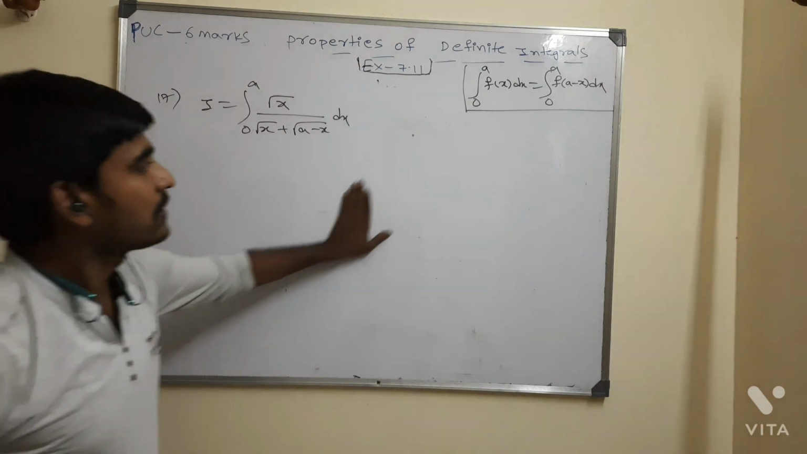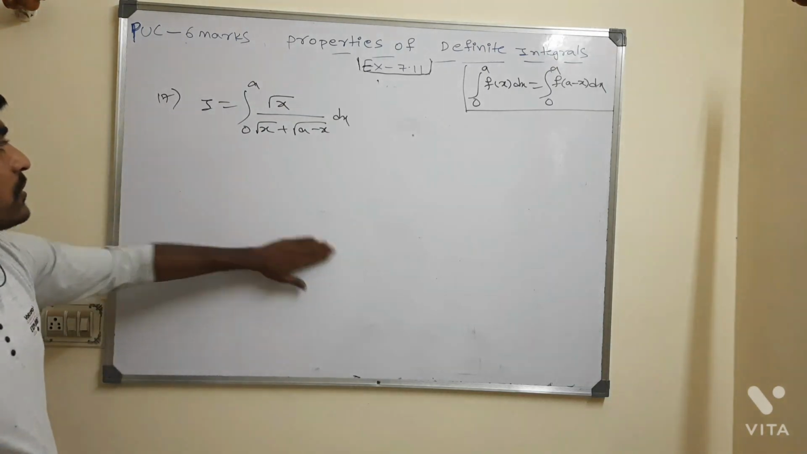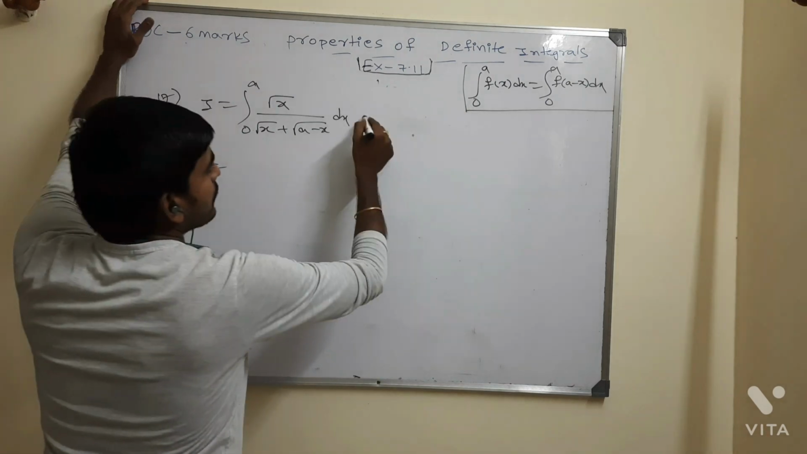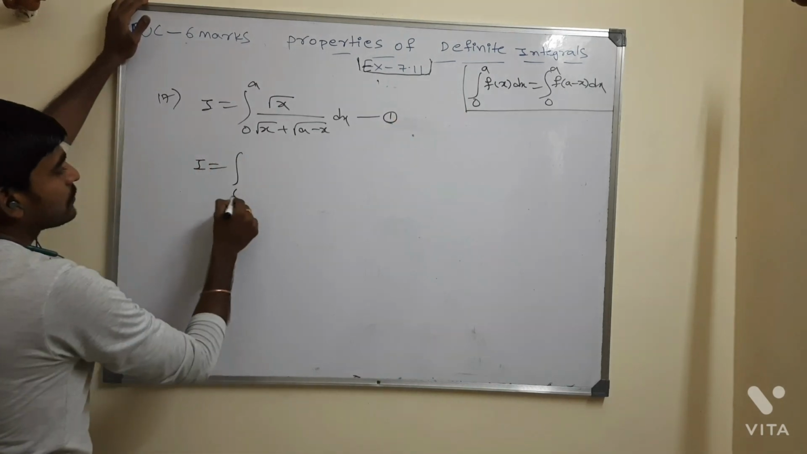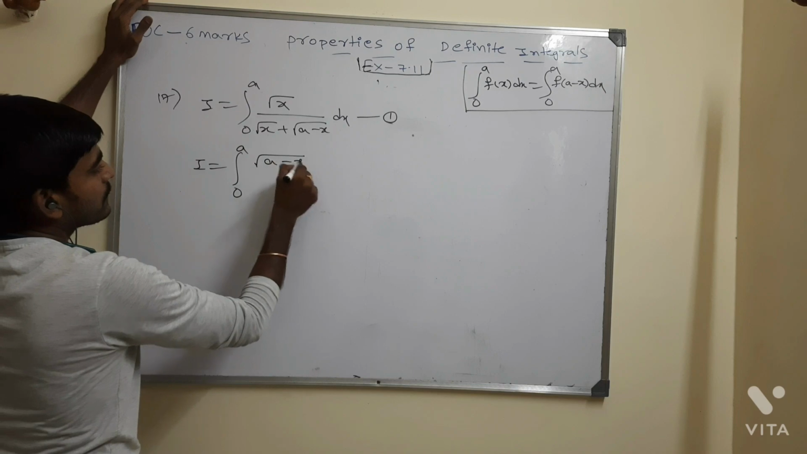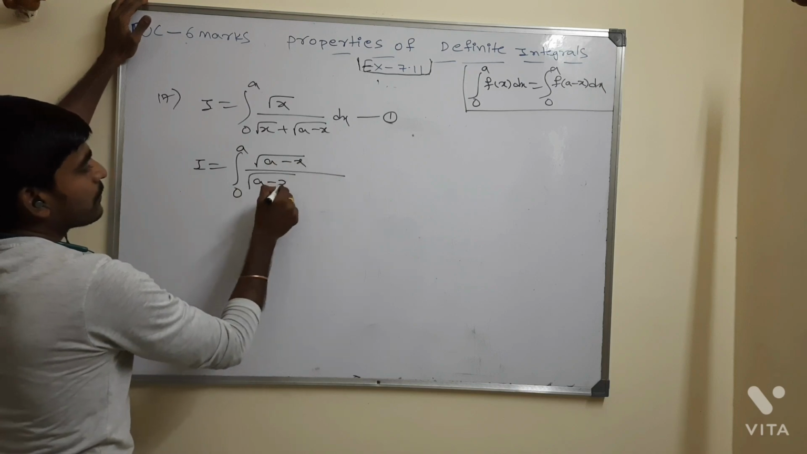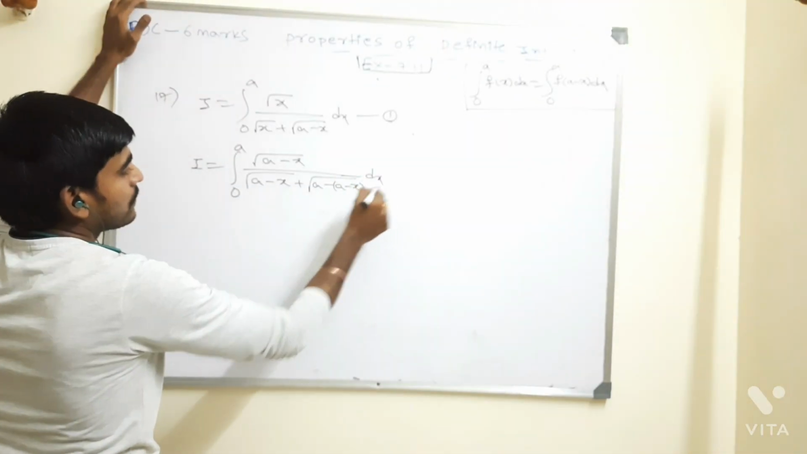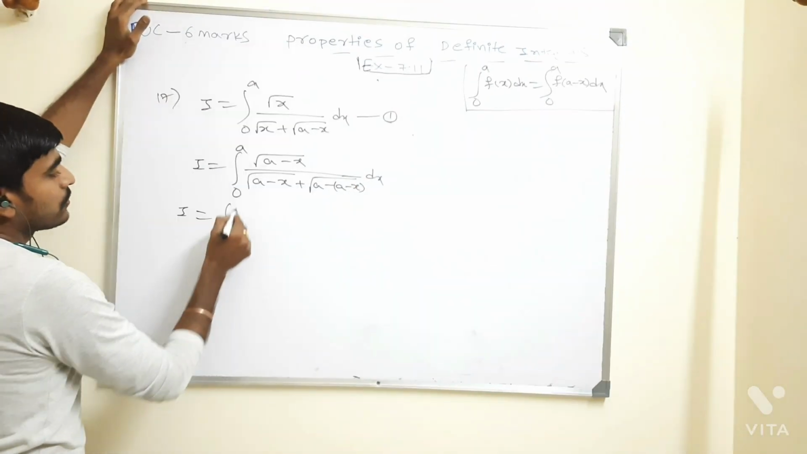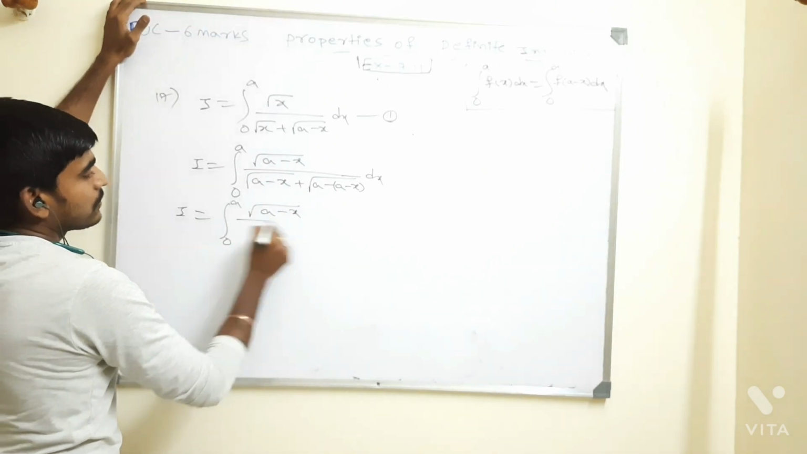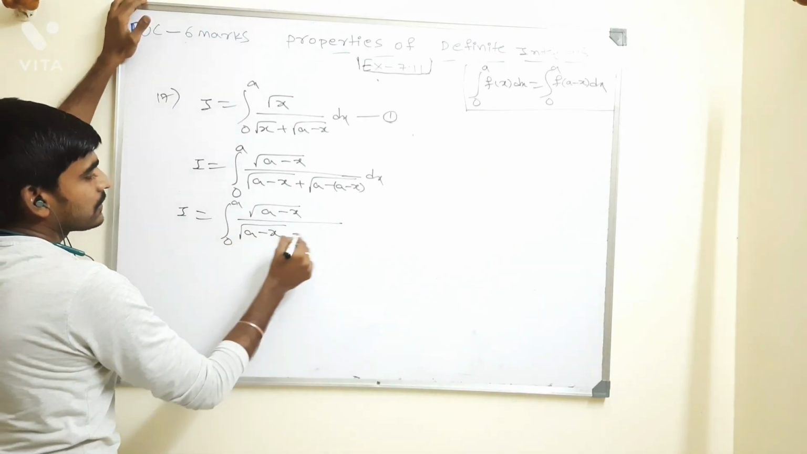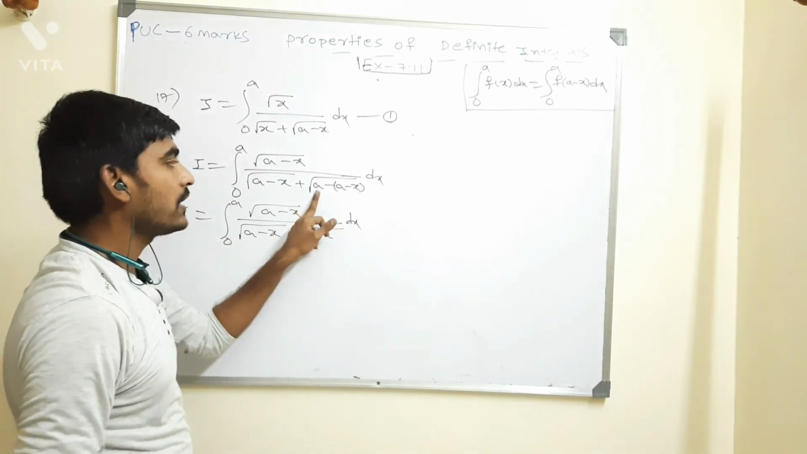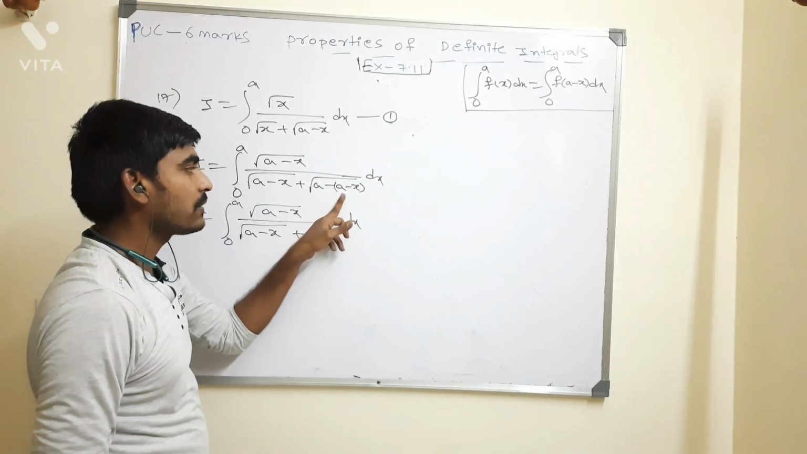Fine. Now you please observe this. Apply our property. This is the property. Now take it as equation number 1. Integral 0 to a square root of a minus x whole divided by root of a minus x plus root of a minus a minus x whole dx. Then I equal to integral 0 to a root of a minus x whole divided by square root of a minus x plus, a gets cancelled, so just x whole dx. You can calculate now: minus a minus a gets cancelled, minus plus x, that's it.